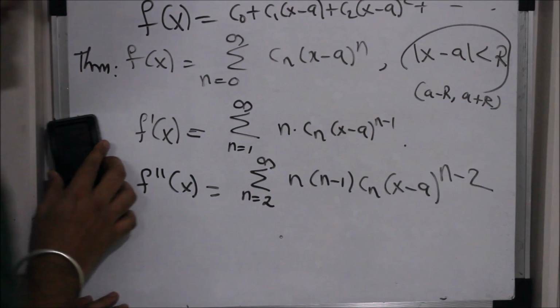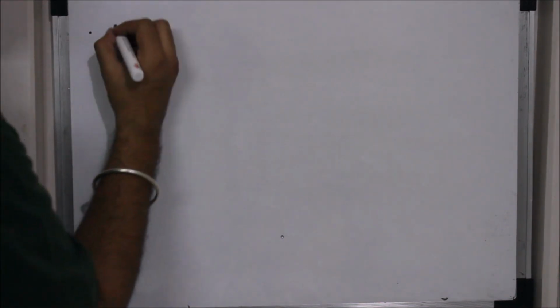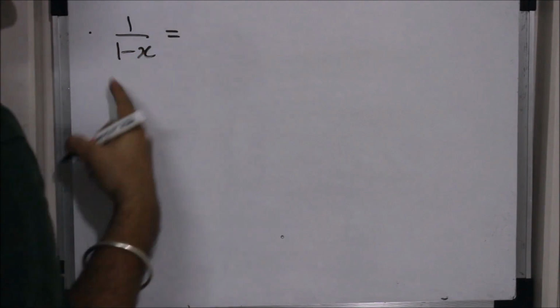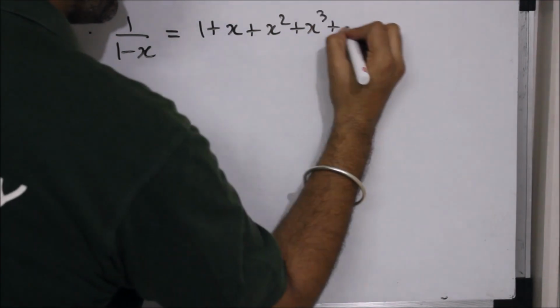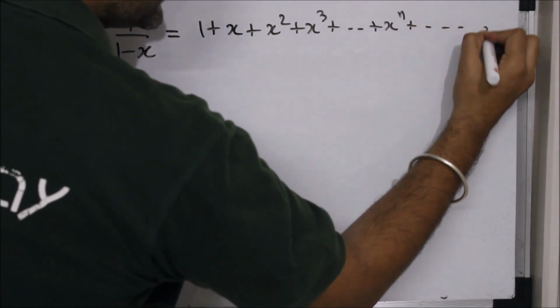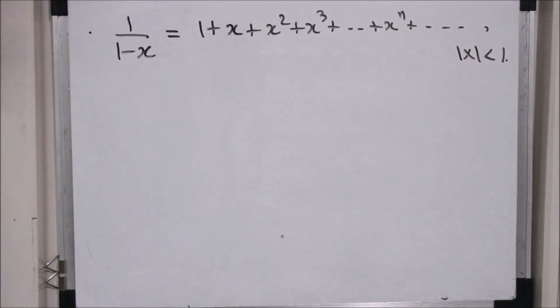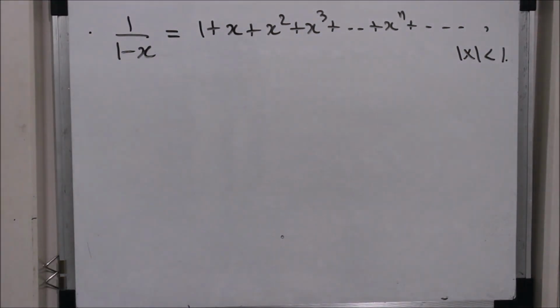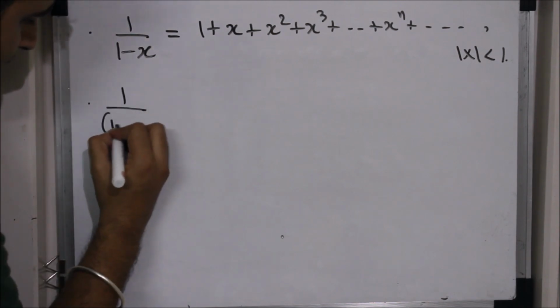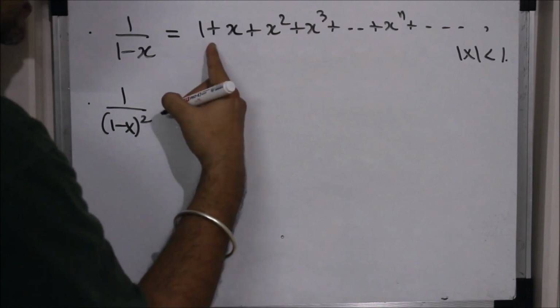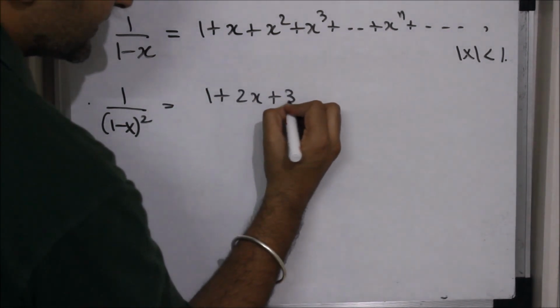So let me take an example which will clear up the theorem. We know the geometric series: 1 upon 1 minus x is a function, and it has the power series representation, which is true when mod x is less than 1. So I know that this is a geometric series which converges to 1 upon 1 minus x for mod x less than 1. So if I want to differentiate this, what is the derivative of this? Minus 1 upon this, so it is 1 upon 1 minus x whole squared. And the derivative of this is 0, 1, plus 2x, plus 3x squared.